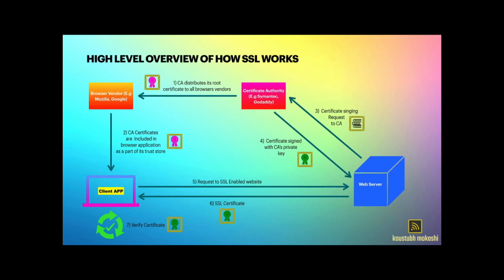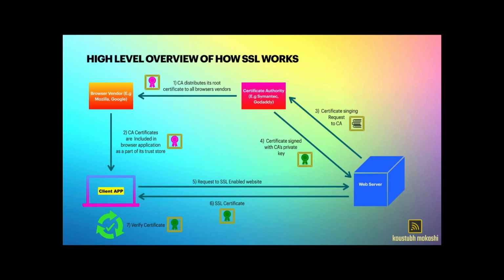Once the certificate authority signs the certificate, it gives this signed certificate back to the website's owner. The website's owner then configures this signed certificate in the web server. In step 5, when a user visits a website hosted on a web server using a web browser, the web server responds back with its signed SSL certificate.